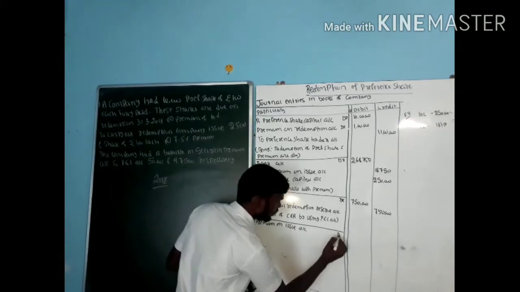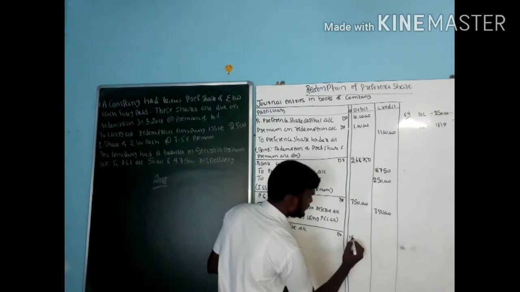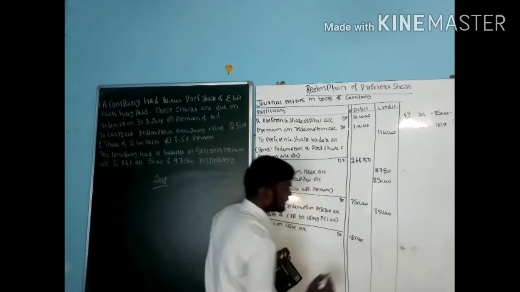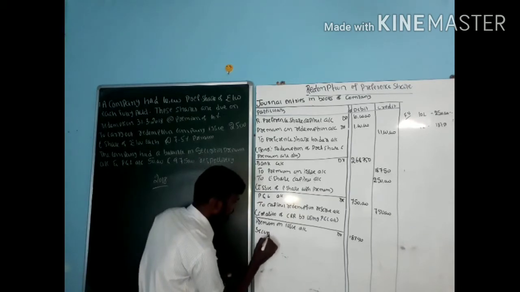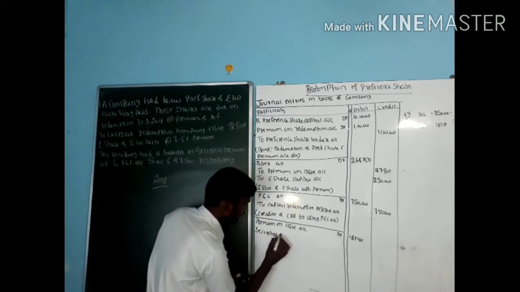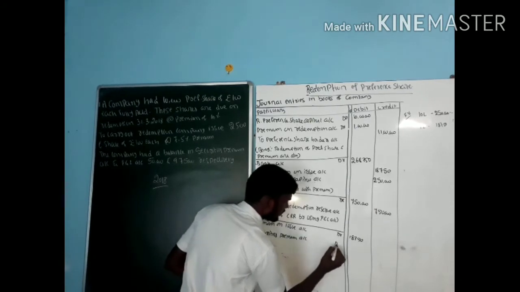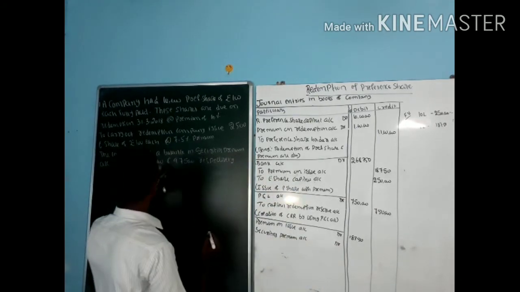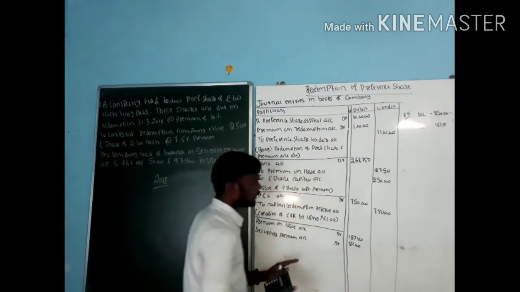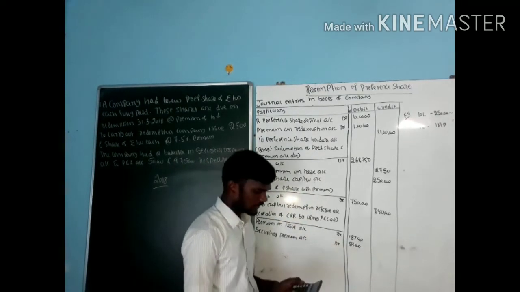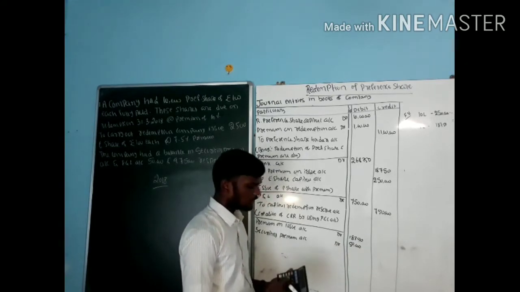Entry: premium on issue account debit 18,750, plus securities premium account debit. The securities premium is 50,000. Even after using 18,750 plus 50,000, how much amount am I still requiring?